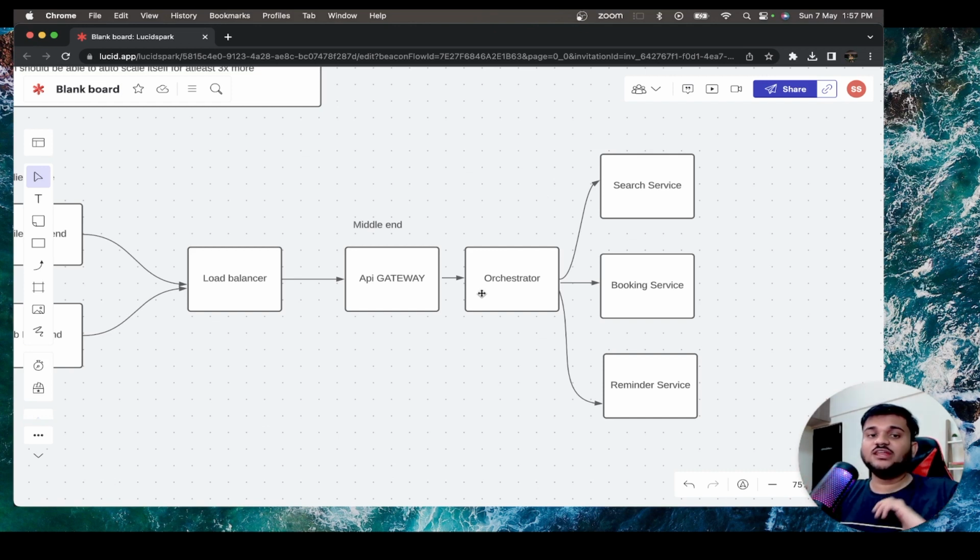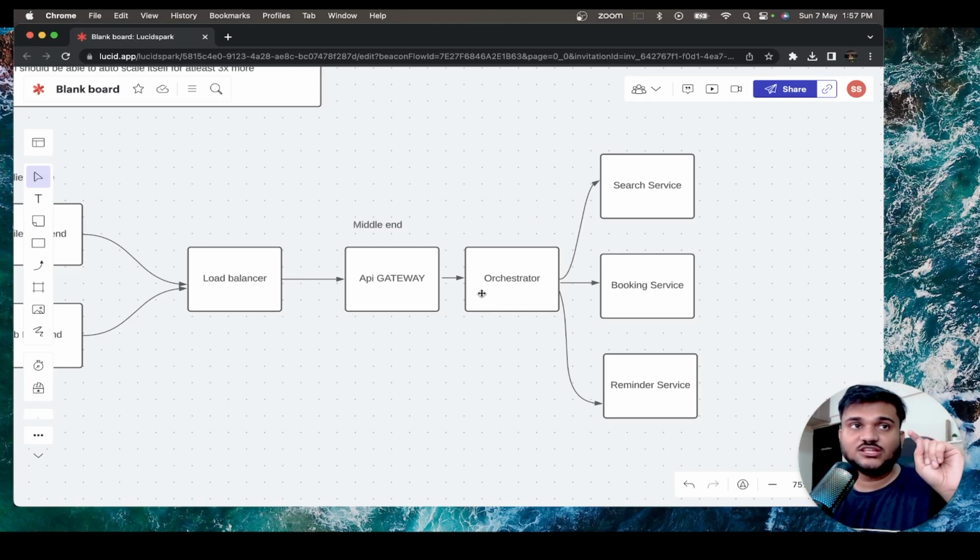But when you see very big applications, for example LinkedIn or e-commerce platforms like Flipkart, these very big applications don't just interact with 2-3 services. There will be hundreds of services going on behind the scenes. If your API gateway starts handling aggregation of every service, it will be too much. Just think about it.